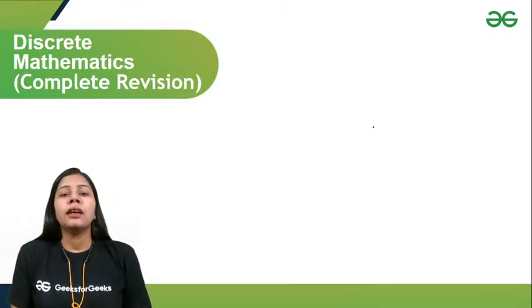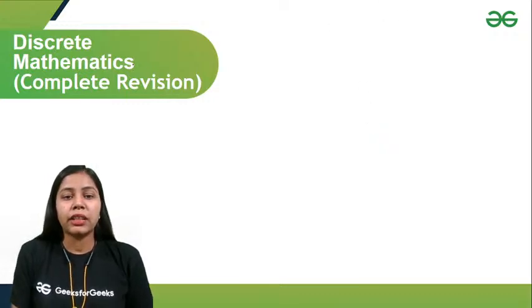So basically, we know that discrete mathematics comprises propositional and first order logic. Second thing is graph theory. These two are very important. And the third one is set theory. And the fourth part here is combinatorics, right? We have four parts in discrete mathematics.